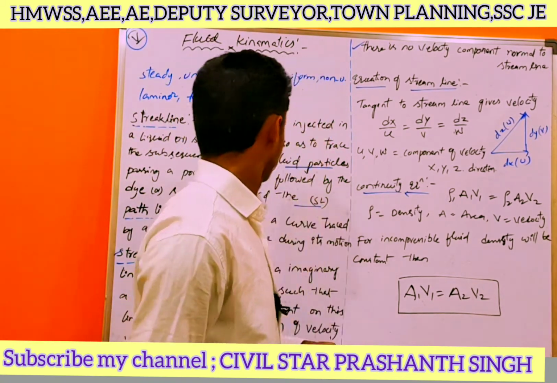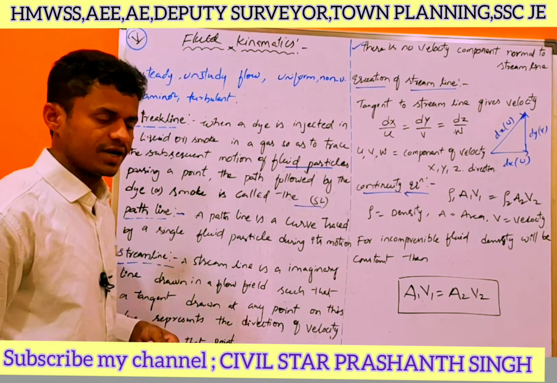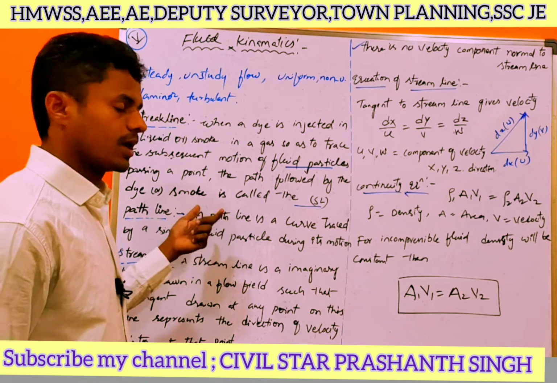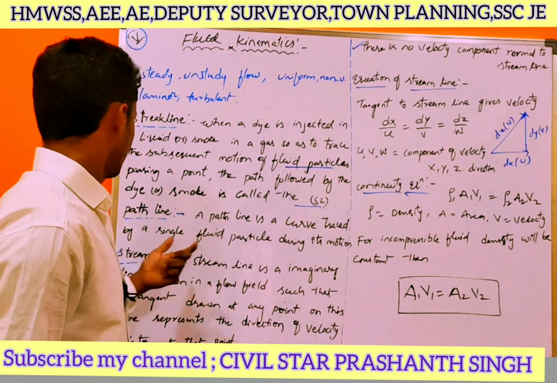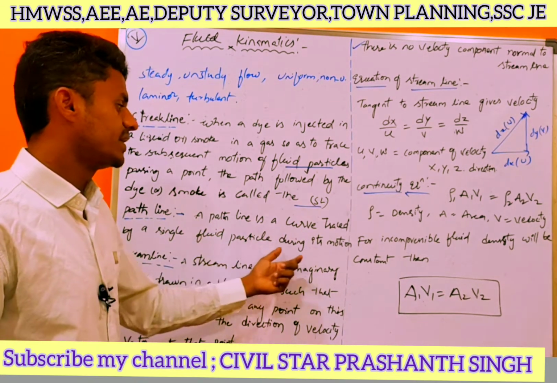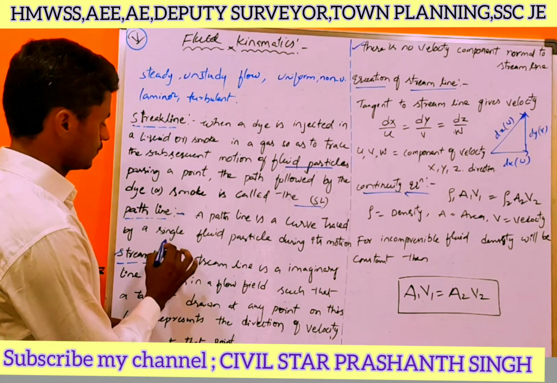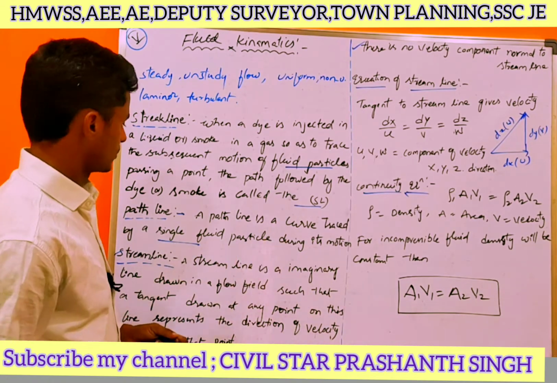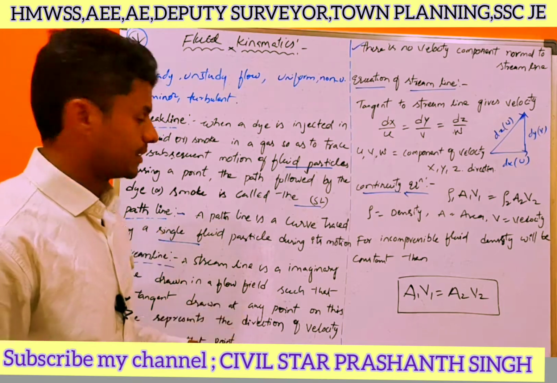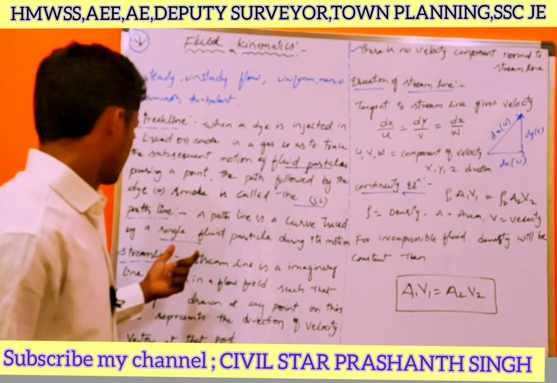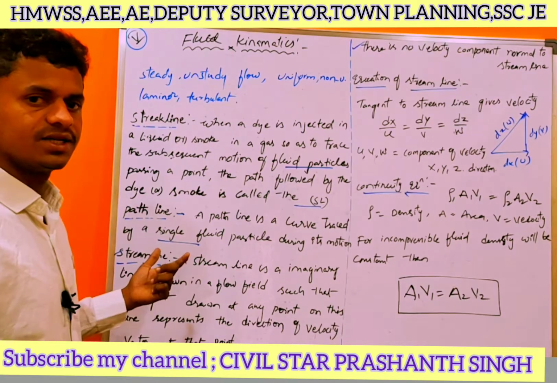Okay. Next one is path line. What is path line? A path line is a curve traced by a single fluid particle during its motion. Single fluid particle during its motion is about path line. Next one is streamline. What is streamline?